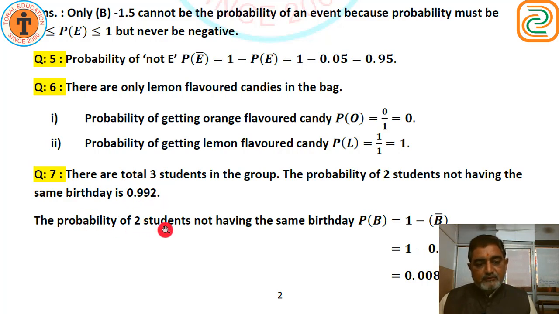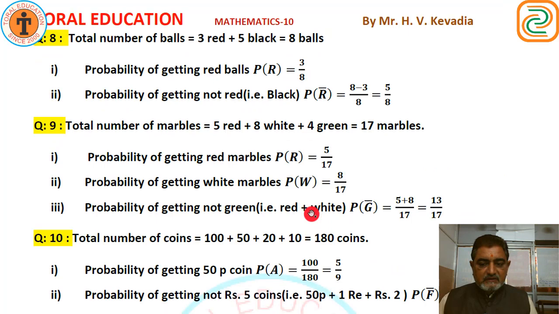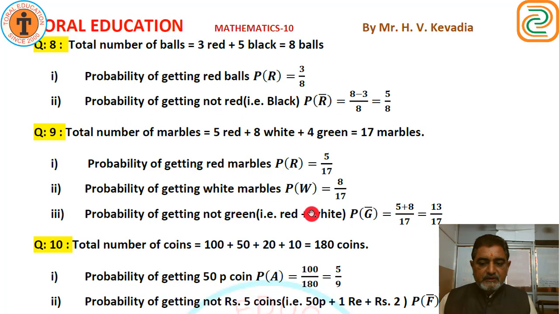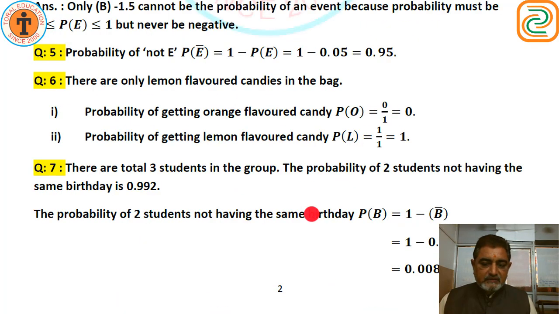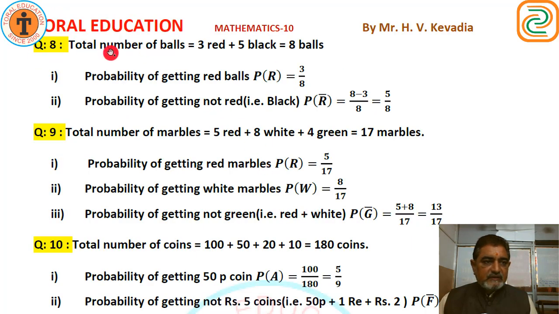The probability of the same birthday, P of B, is 1 minus P of B bar. B means birthday. 1 minus 0.992 gives us 0.008. This is our answer.